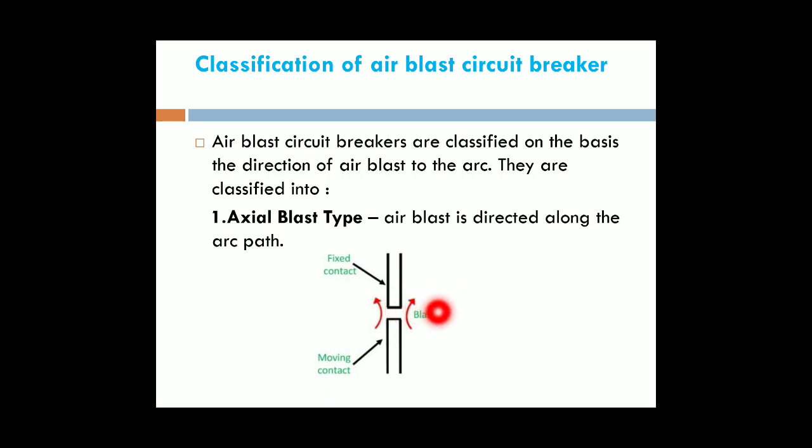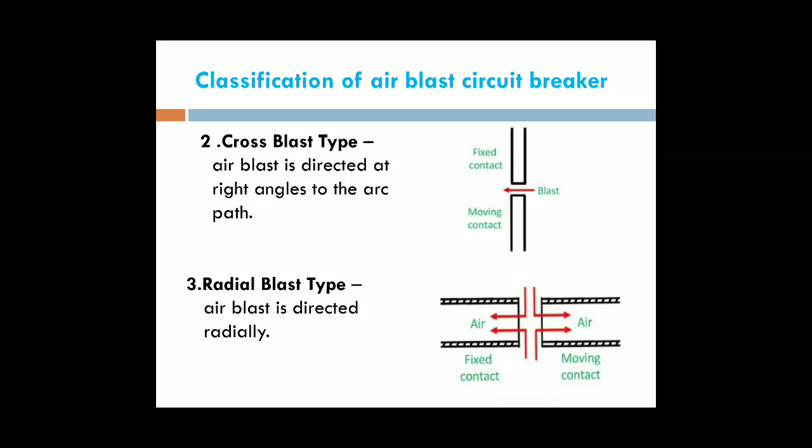In this axial blast, the air blast is directed along the arc path. This is the arc path. The arc is formed between the fixed and moving contacts, and in the same direction we blast the air. By blasting the air, the ionized particles between the fixed and moving contacts are disturbed. Then the arc is reduced. This is the axial blast type of air blast circuit breaker.